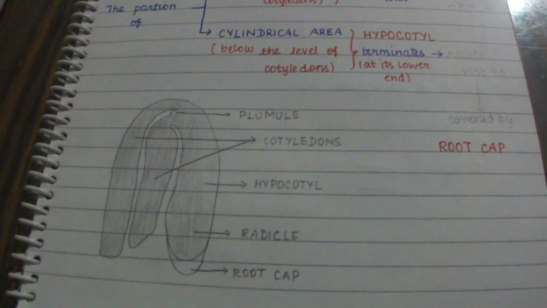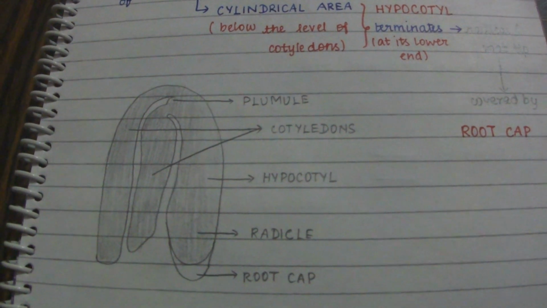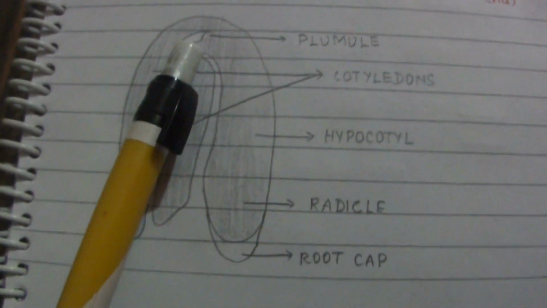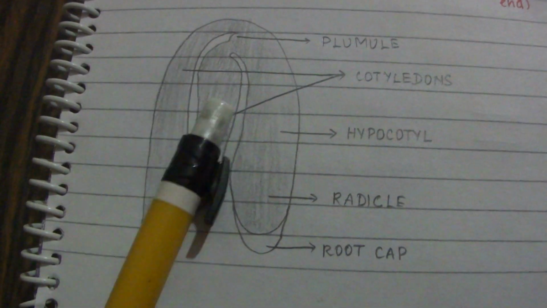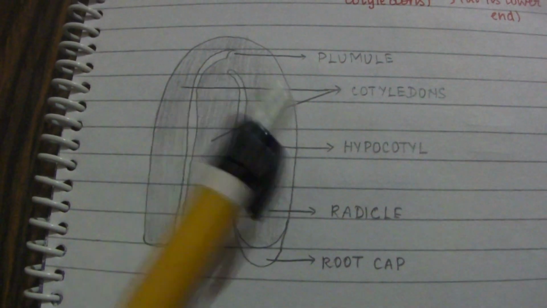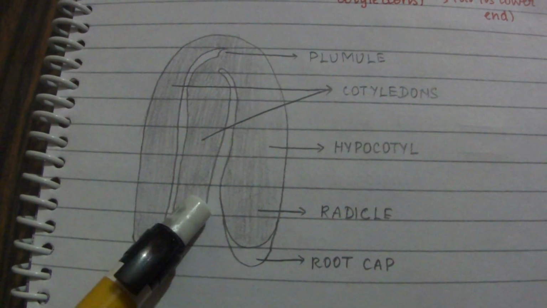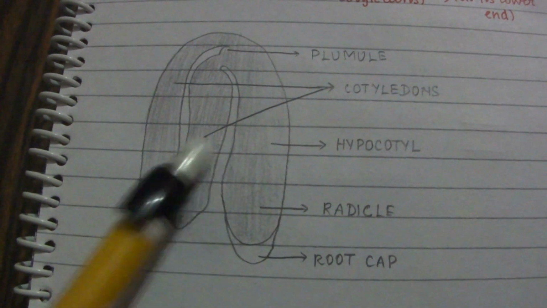This is the typical diagram of a dicot embryo. This region is the plumule, and here are the two cotyledons and a hypocotyl. At the base, at its lower end, the radicle is there, where this area is the root tip, or radicle.